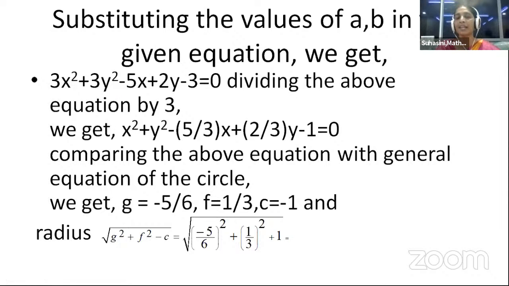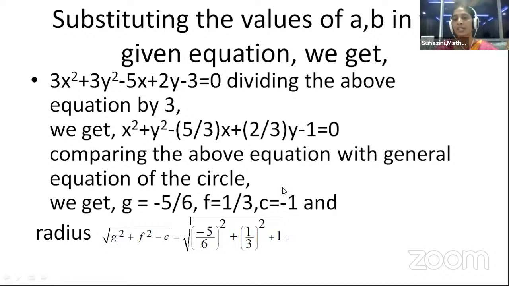Dividing the equation by 3, we got the g value as minus 5 by 6 because 2g is minus 5 by 3. Therefore, g is minus 5 by 6. And comparing with the standard form, what is the y coefficient, children? 2f is equal to 2 by 3, from which f is equal to 1 by 3. And the constant is 3 by 3. First we have 3 and then we are dividing the whole equation again by 3.